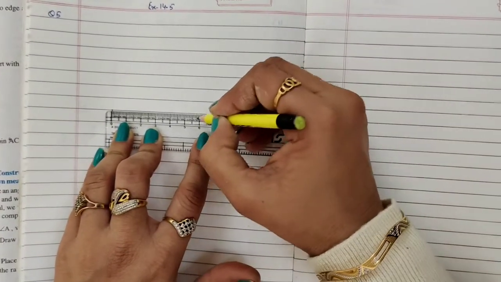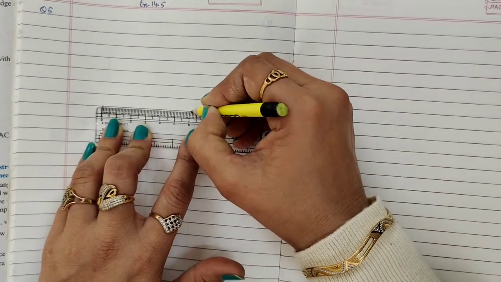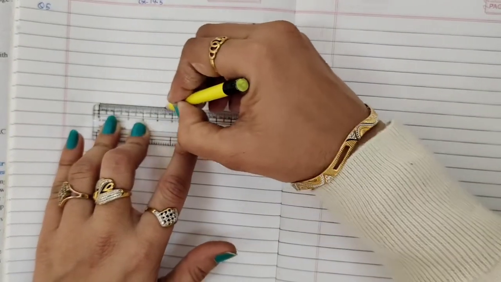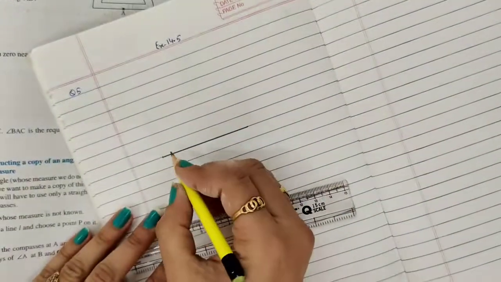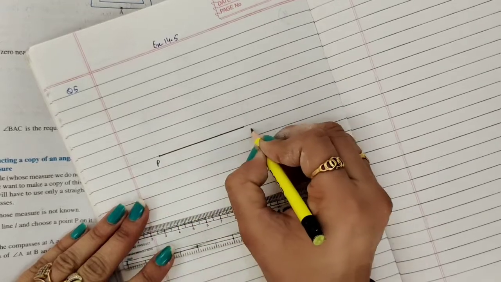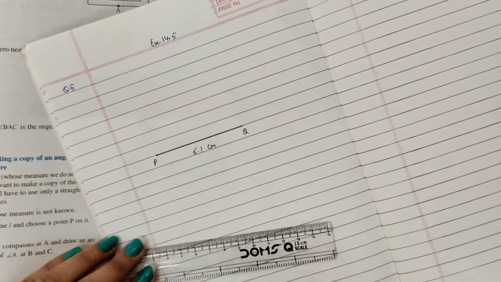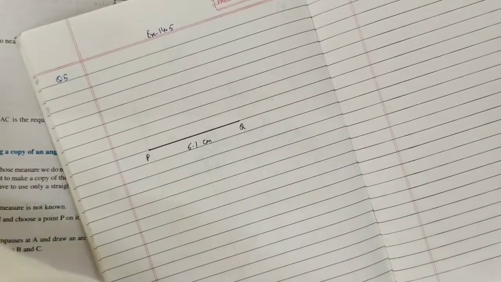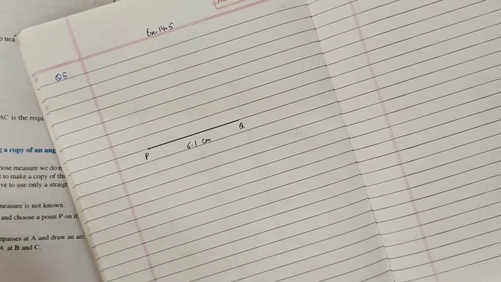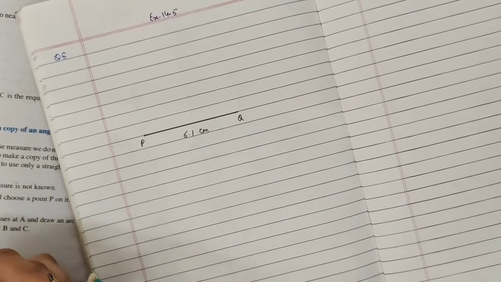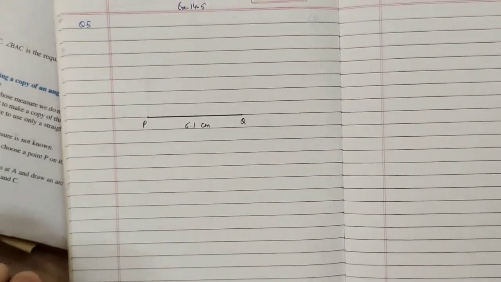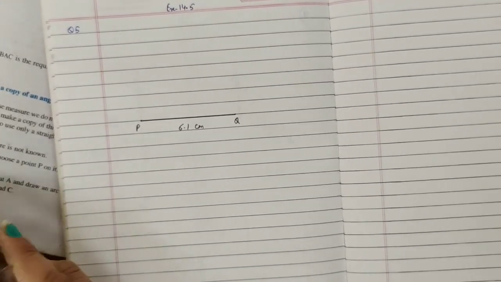Just mark 2 points 6.1 apart. Join it. Give the name PQ. Line segment PQ is given 6.1 centimeter. So we have to find out first the center point of the given line segment. How can we find out the center point?